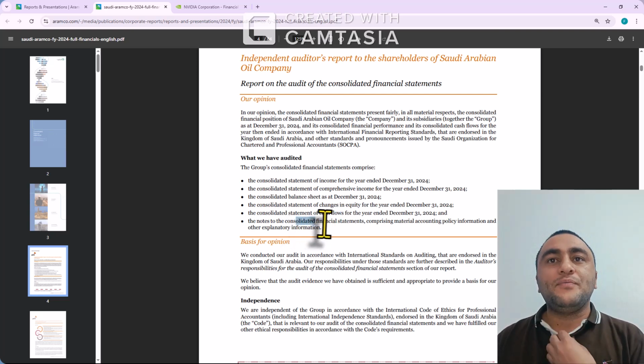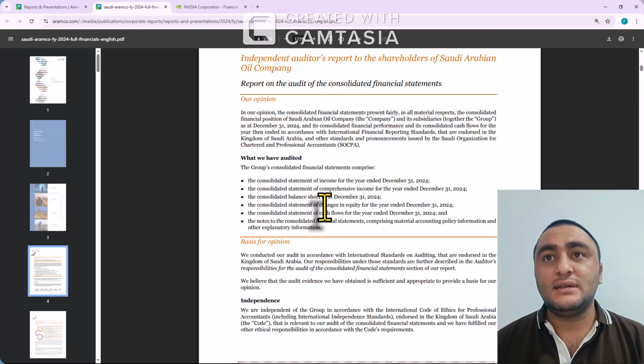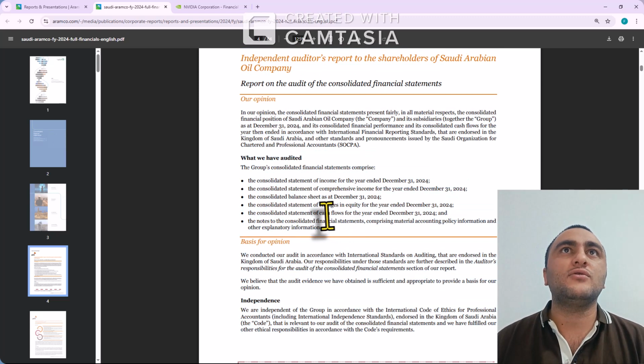So basically we have to see 3 statements: income statement, balance sheet, and cash flow, because these will tell us about so many things.